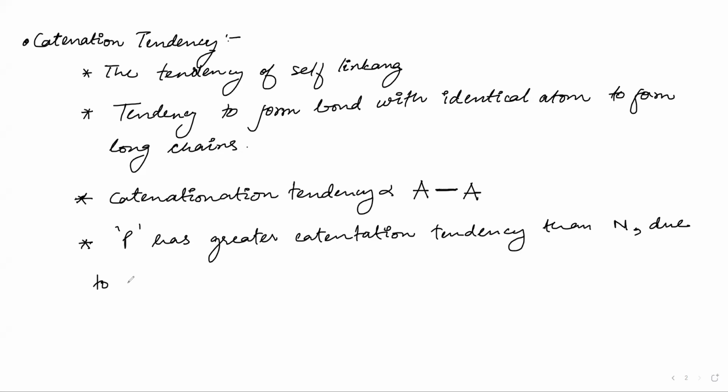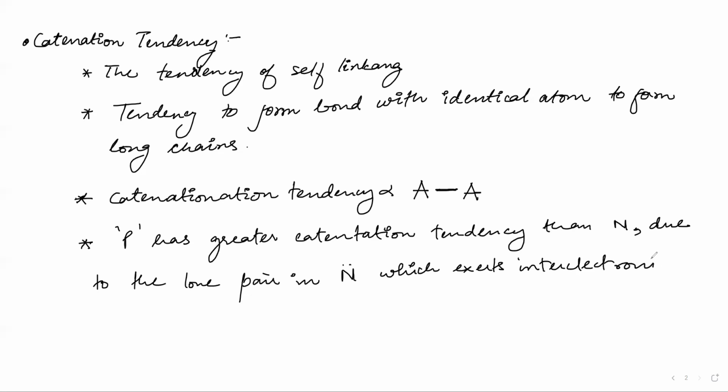Due to what? Due to the lone pair in nitrogen, which exerts inter-electronic repulsion. So nitrogen will have lower catenation tendency than phosphorus.